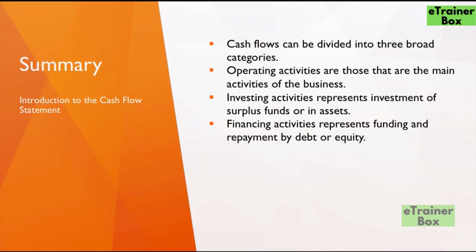So cash flows can be divided into three broad categories. Operating activities are those that are the main activities of business. Investing activities represent investment of funds either in money generating assets or in capital equipment. And financing activities represent funding and repayment by debt or equity.